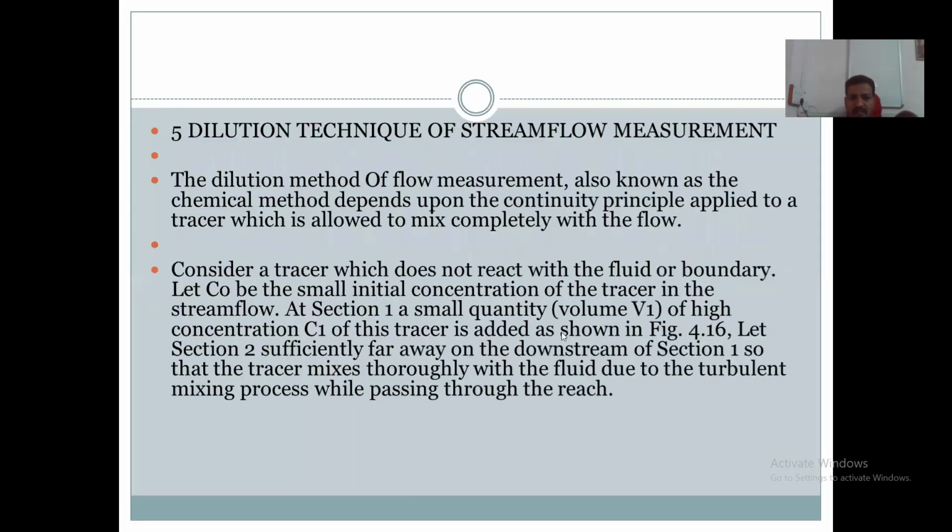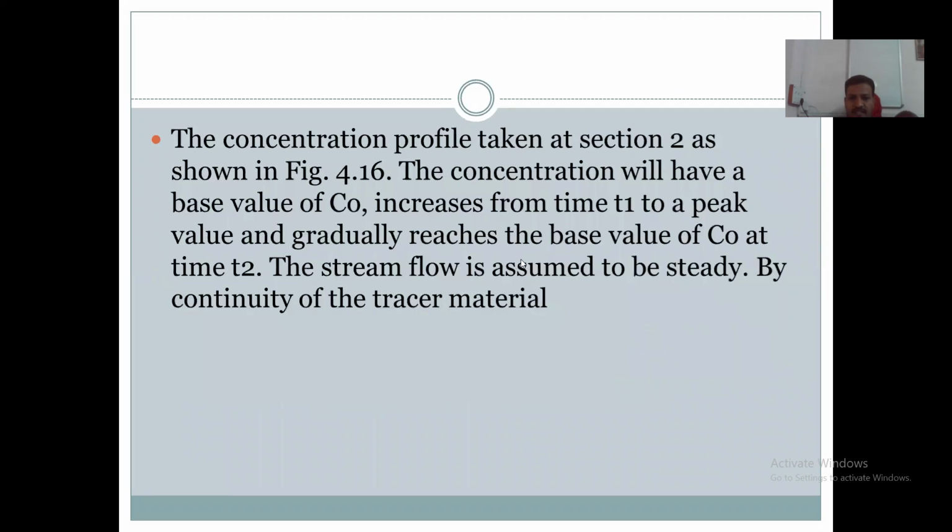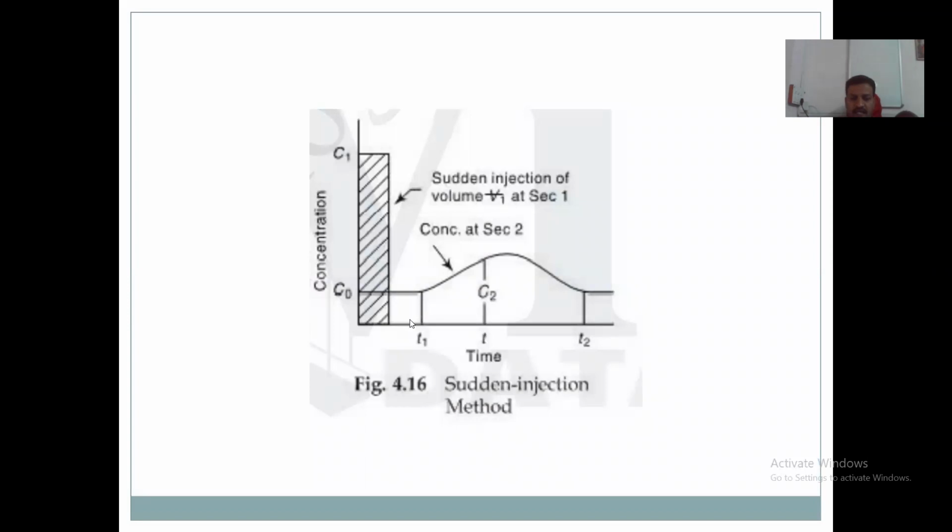Then at section 1, a small volume V1 of high concentration C1 of this tracer is added. At section 1 the concentration is C1, and at section 2 the concentration is C2.